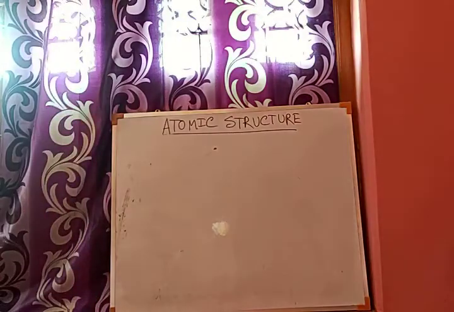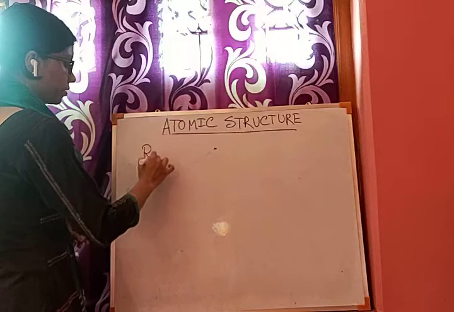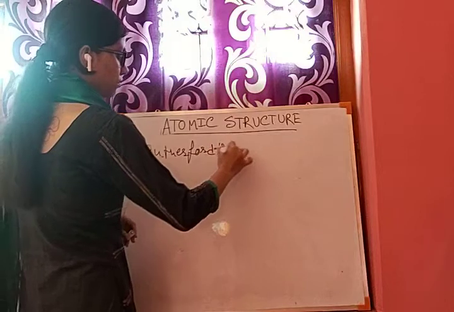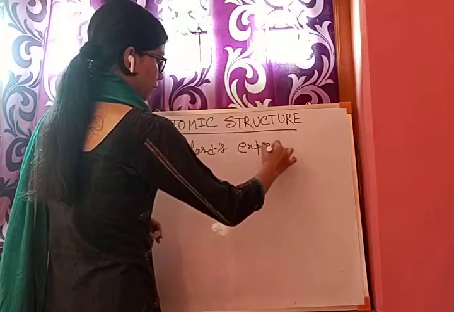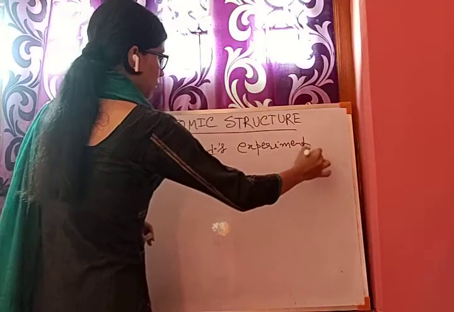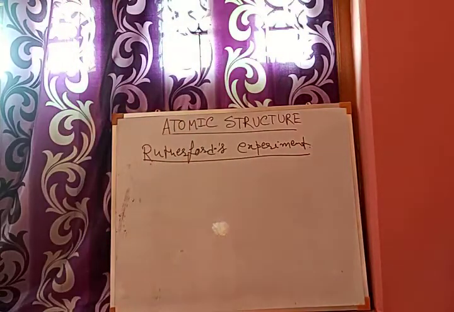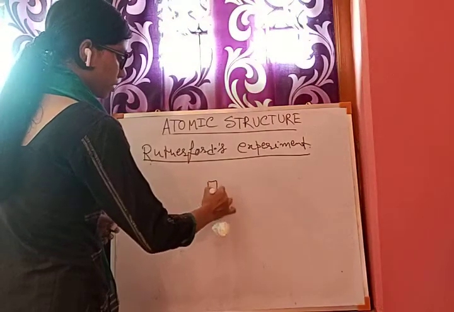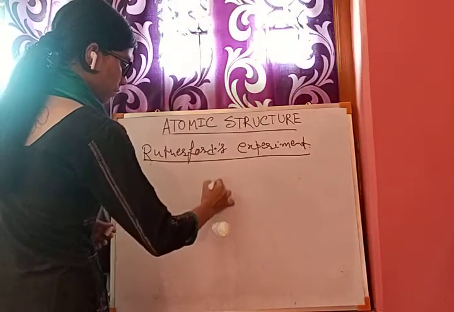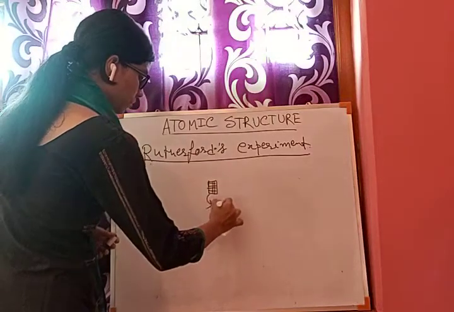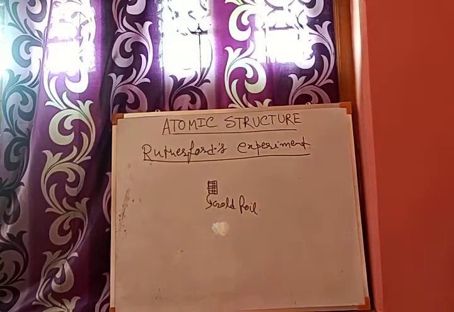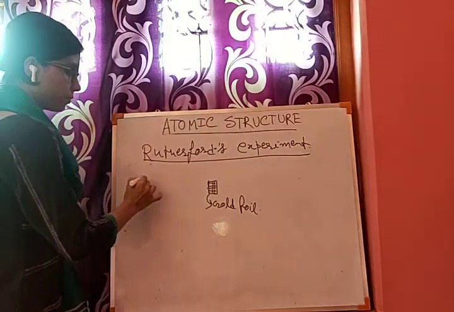So the first is Rutherford's experiment. In Rutherford's experiment, he took a gold foil and a ray of alpha particles.